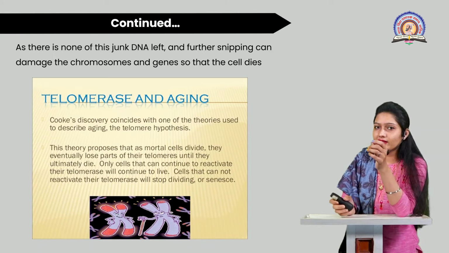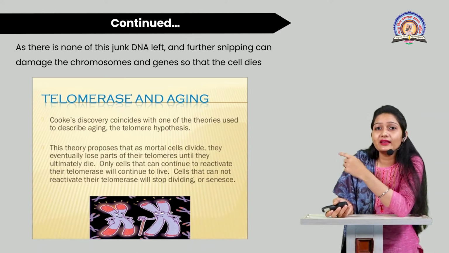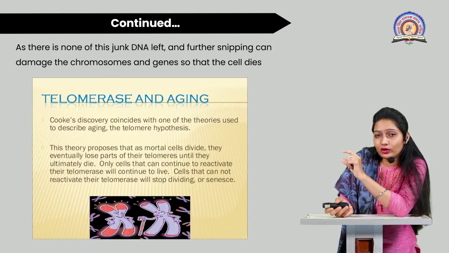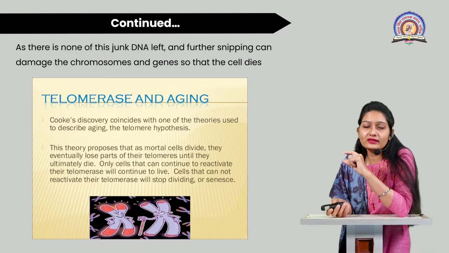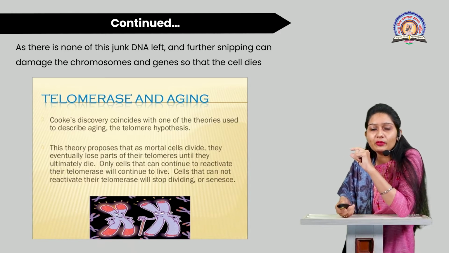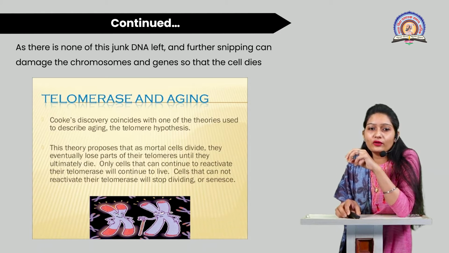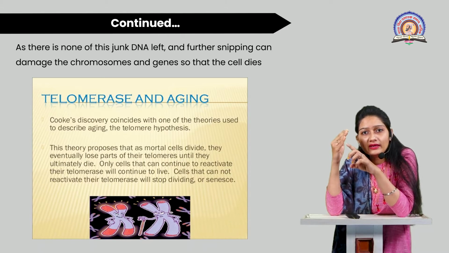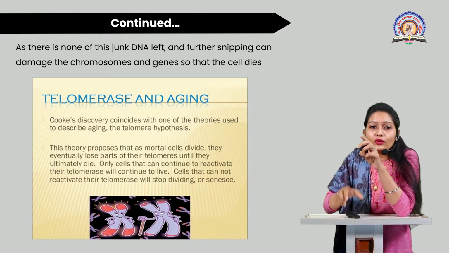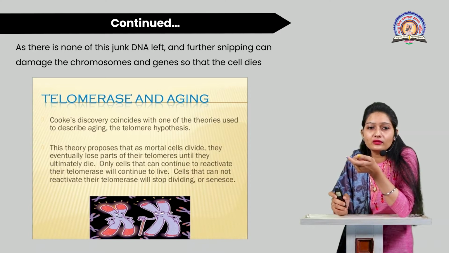Here in this figure you can see an old type of chromosome, and there is another one, with the red portion being the telomere, which is a greater portion of telomere. That chromosome is the younger one. So why is this so? This theory proposes that as mortal cells divide, they eventually lose part of their telomere until they die. Up to their death, the telomere gets snipped off every time. Only the cells that can continue to reactivate their telomerase will continue to live.